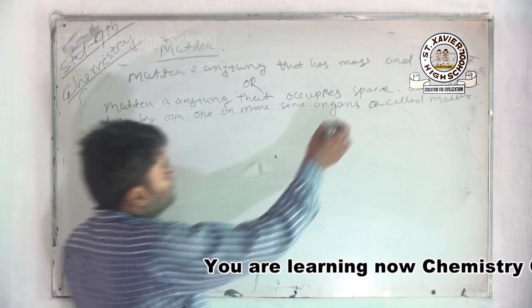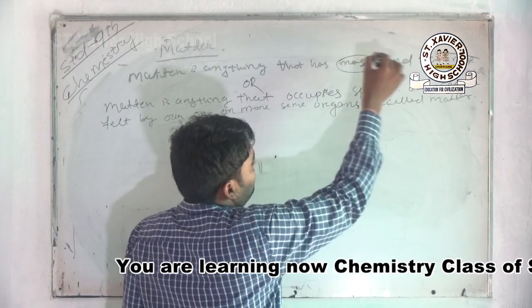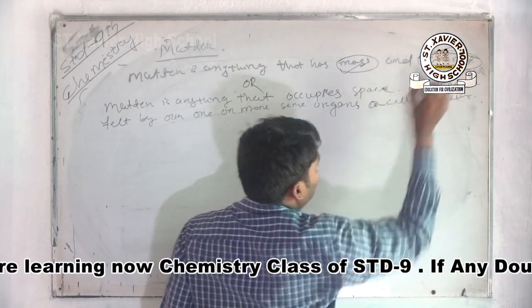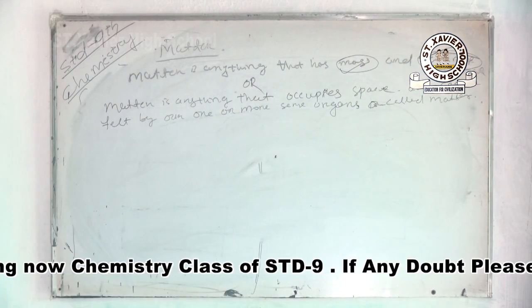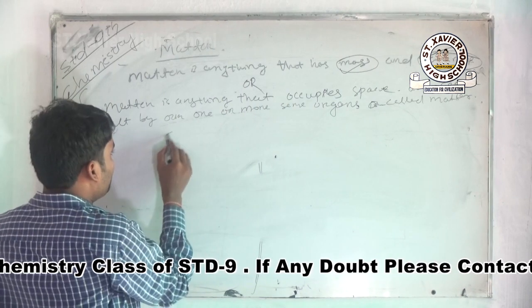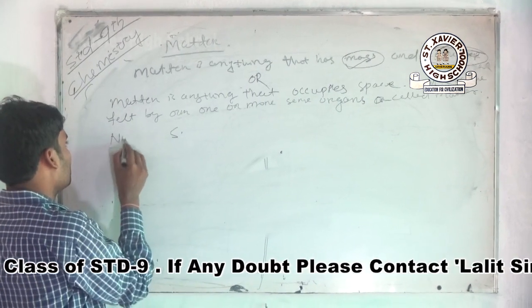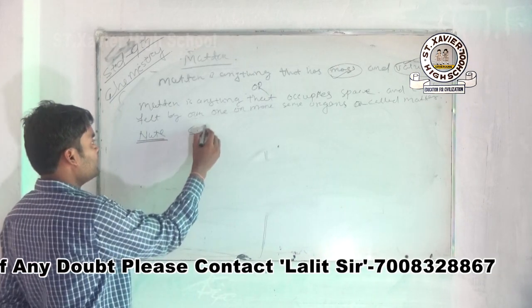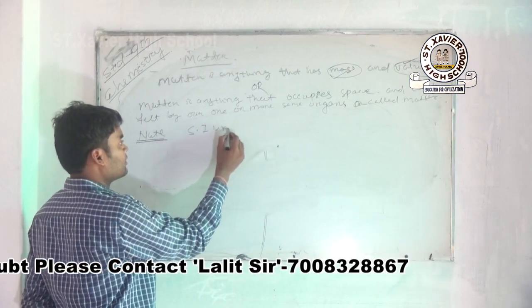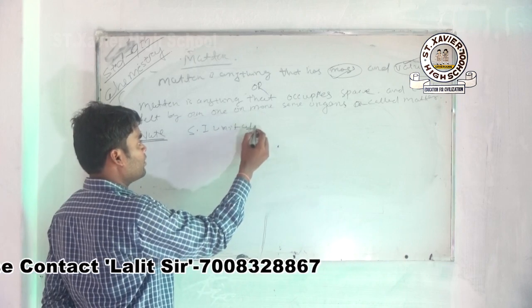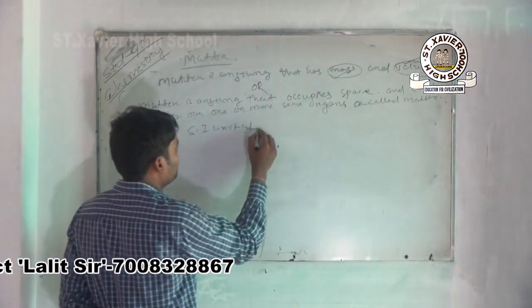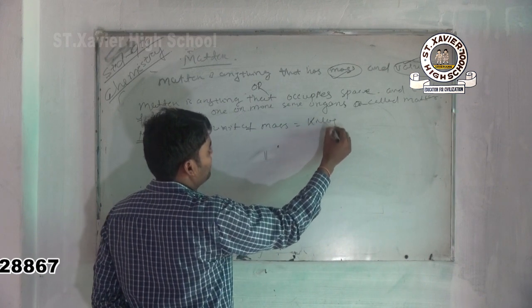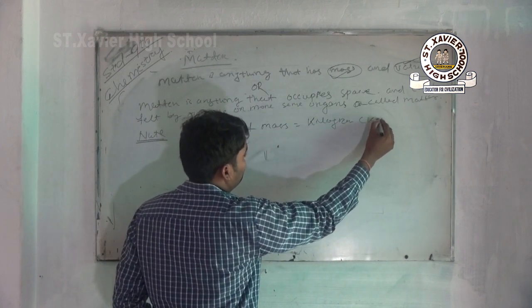Here look, there are two terms, mass and volume. Note the SI unit of mass, which you already know, is the kilogram or kg.